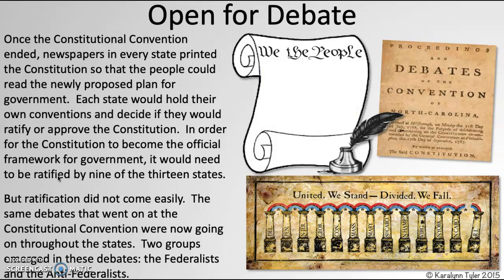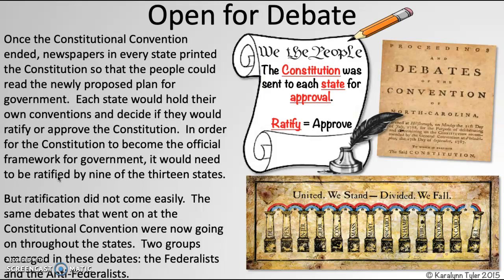So for Notes 5 today, now what happens? We know what's in it. We're going to see how this goes. Once the Constitutional Convention ended, newspapers in every state printed the Constitution so that the people could read the newly proposed plan for government. Each state would hold their own conventions and decide if they would ratify or approve the Constitution.